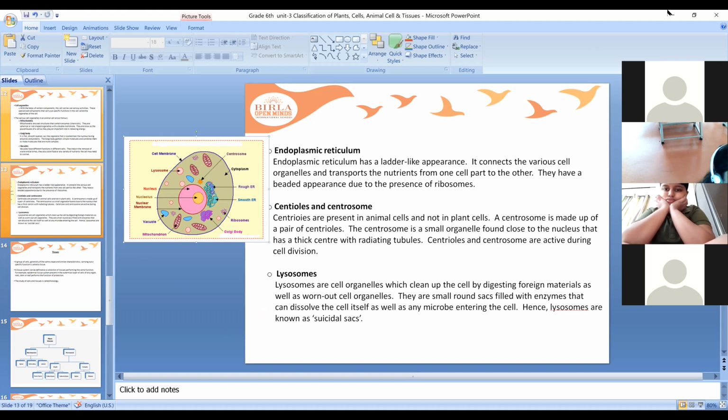So now coming to lysosomes. When these centrioles are seen during cell division, when the cell is about to divide, the nucleus is also dividing. When this cell division takes place, then we can see these centrioles and centrosome. Otherwise, we cannot find them. They are present near the nucleus. Now coming to lysosomes, children.